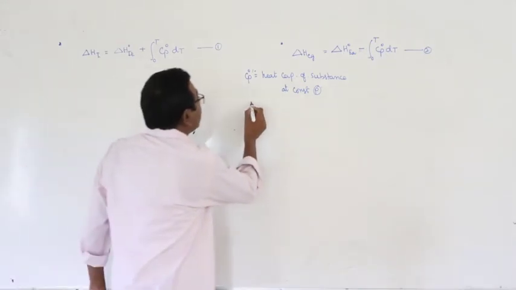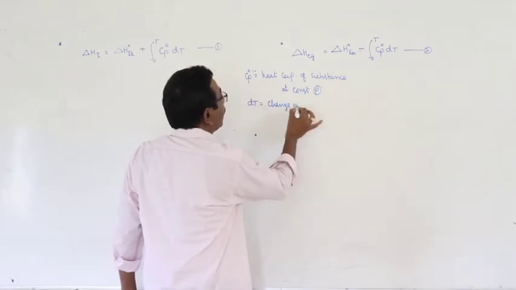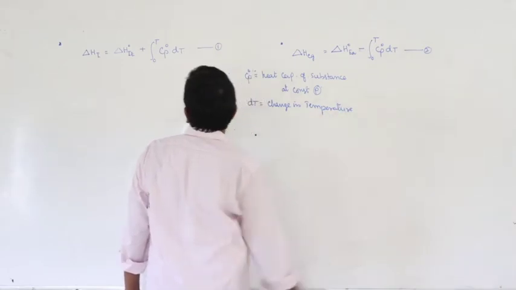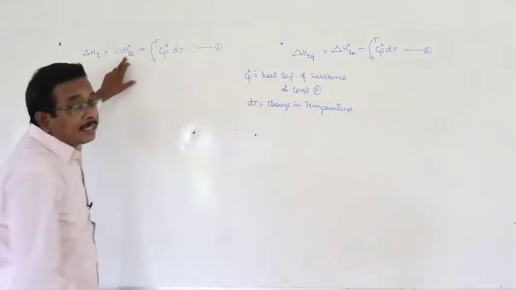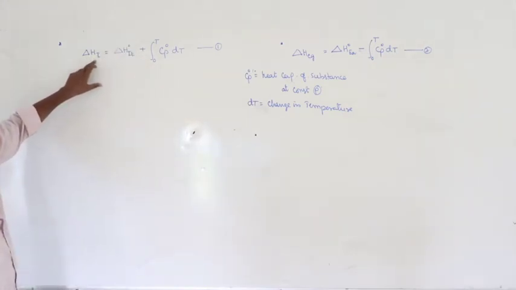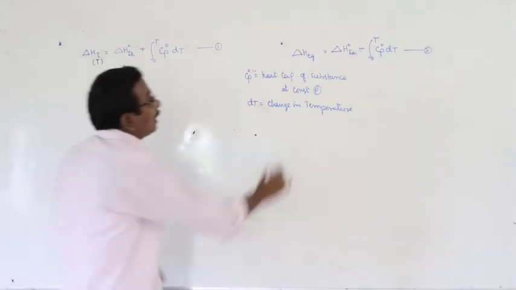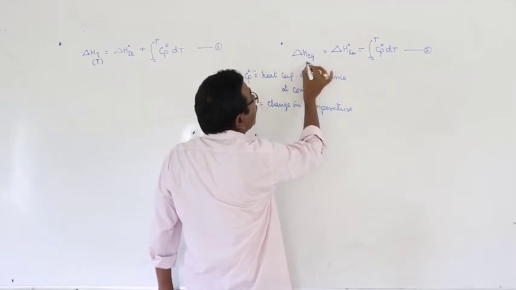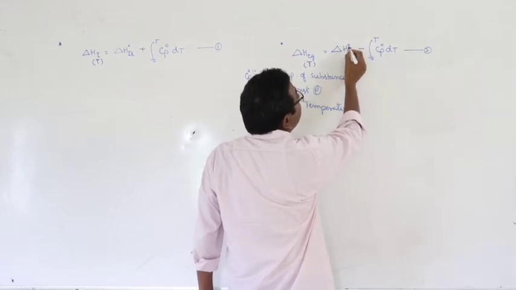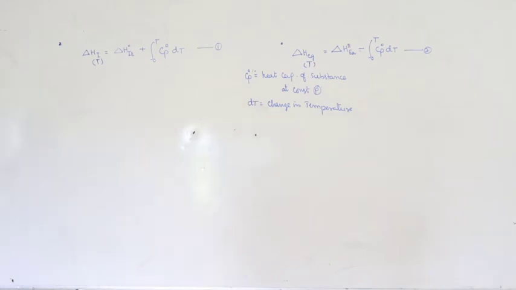And what is dT? dT is change in temperature. And what is delta H naught I? Ionization potential at absolute temperature. What is delta Hi? Ionization enthalpy at a given temperature, at any temperature. What is delta Heg? Electron gain enthalpy at given temperature. What is delta H naught Ea? This is electron affinity at absolute temperature. These are all thermodynamic expressions.